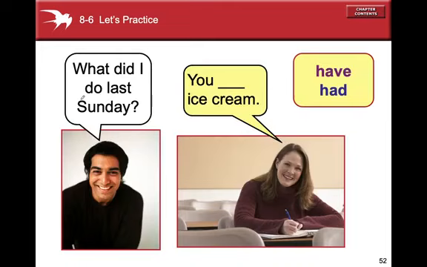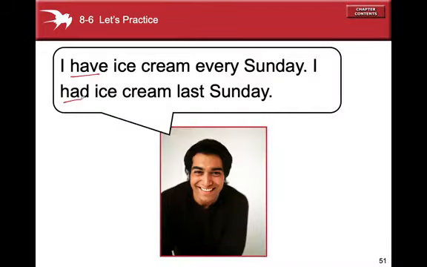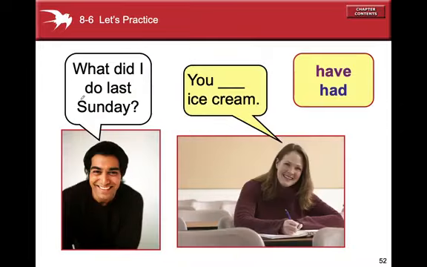Now, this guy comes with a question and he asked the lady. He asked, what did I do last Sunday? If we go back to our sentence, he said, I have ice cream every Sunday. I had ice cream last Sunday. He asked and say, what did I do last Sunday? Then she says, you had ice cream, because it is past time.